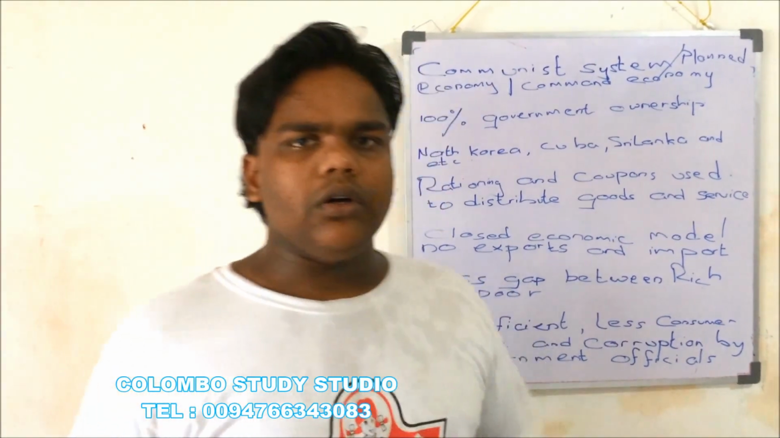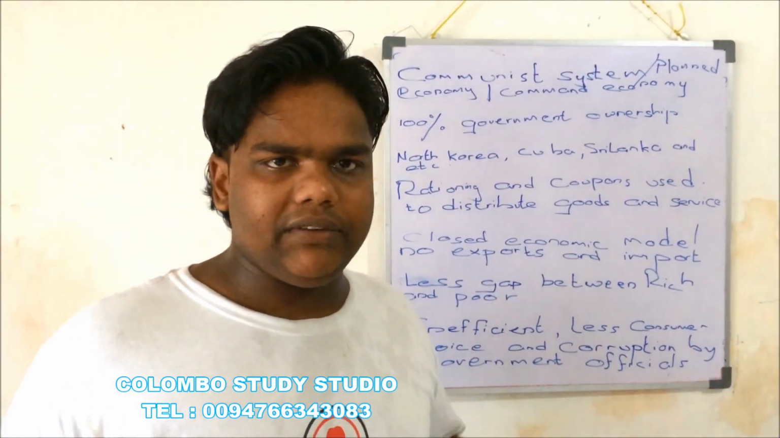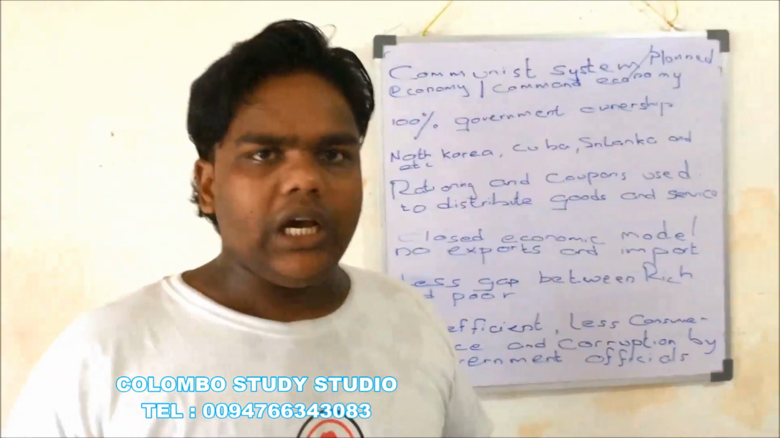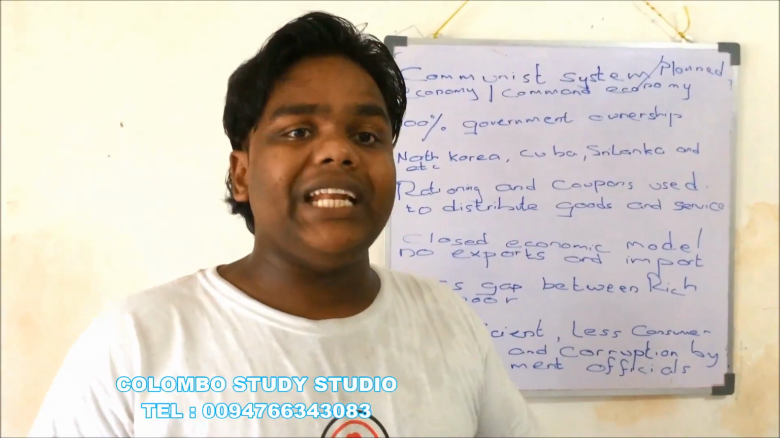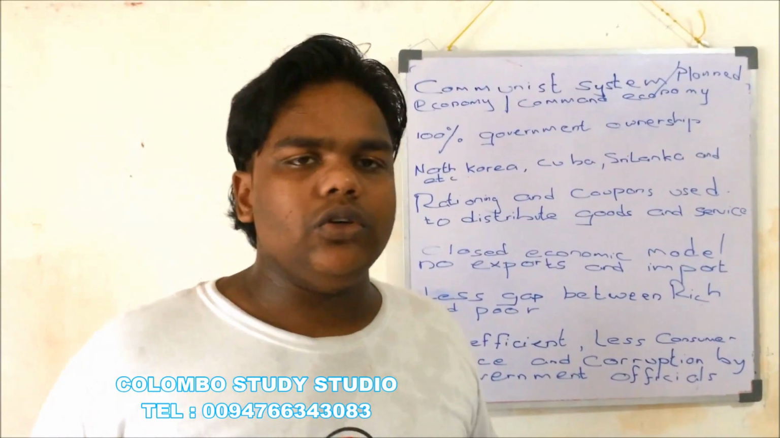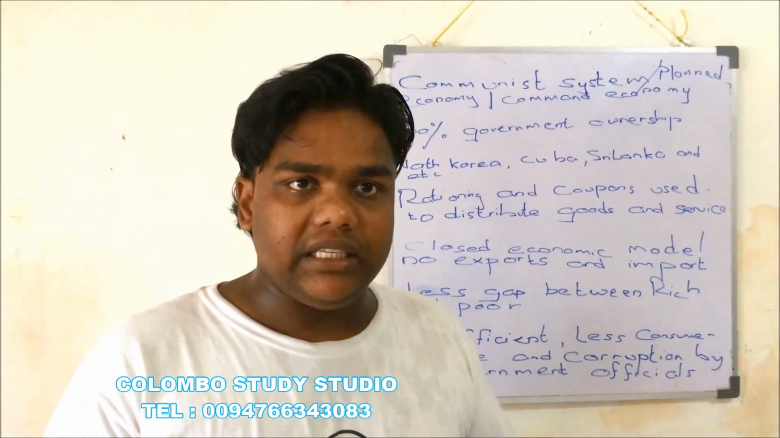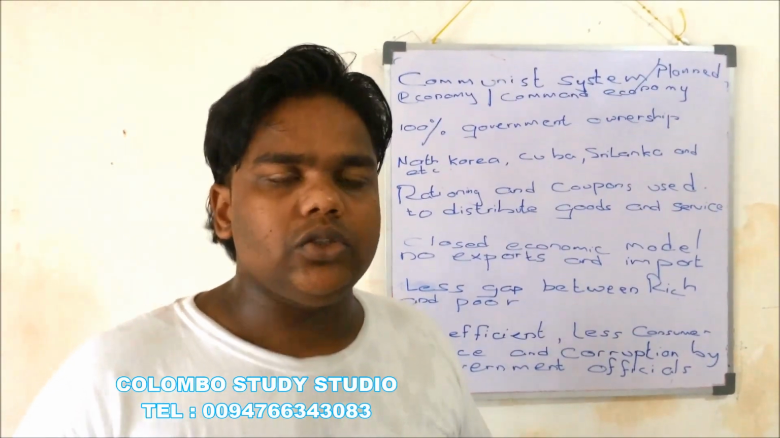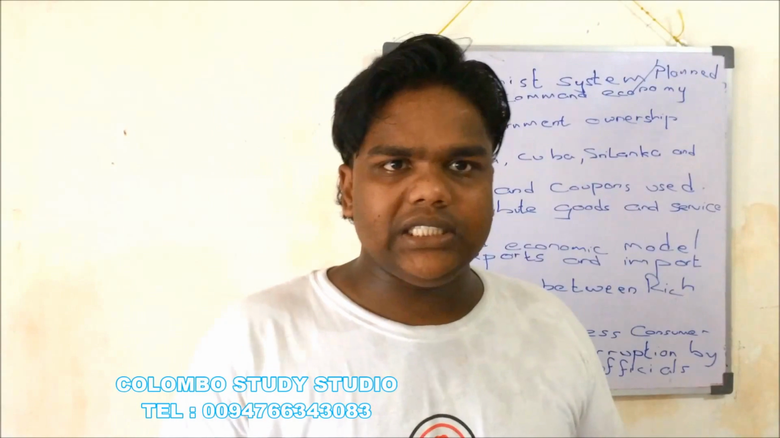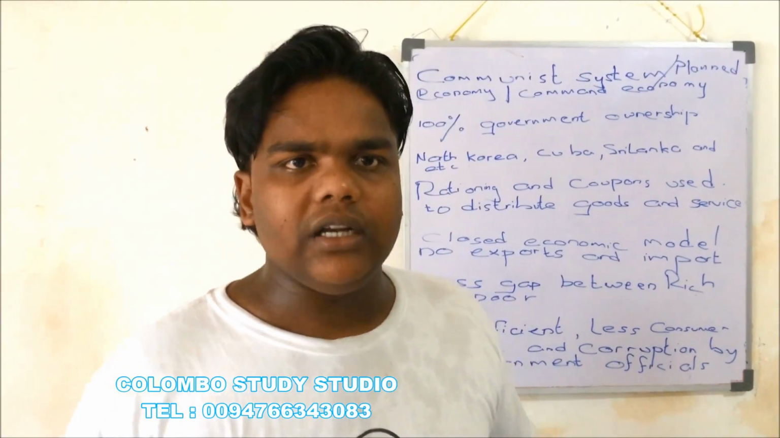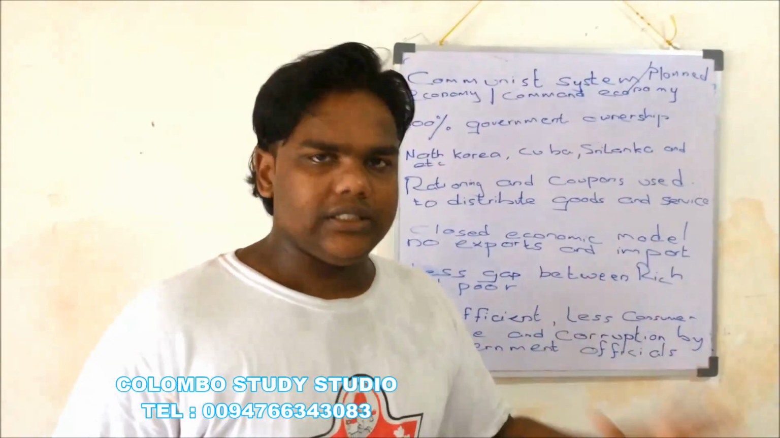In my last video, we saw that the government had two alternative options, two alternative extremes, in order to choose a suitable economic model to manage the basic economic problem. So, what were the two alternative economic models? One is a communist system, another is a free market system. Today we'll see about the communist system.